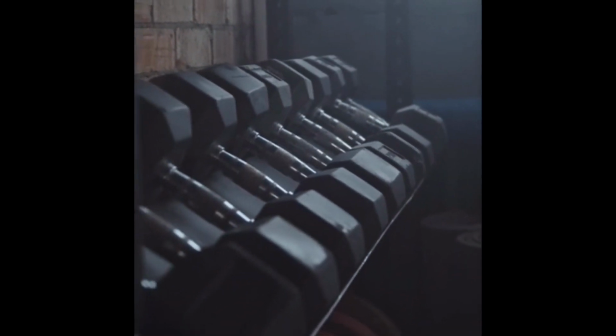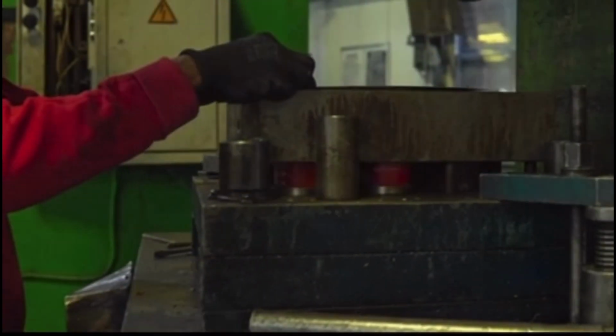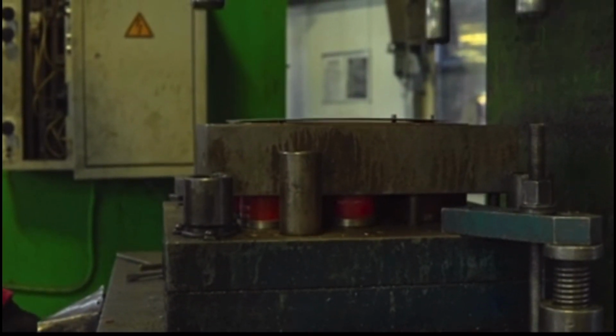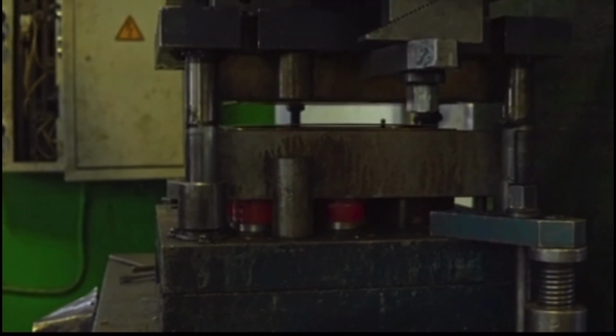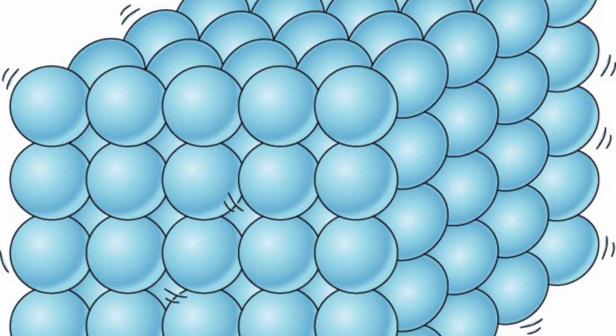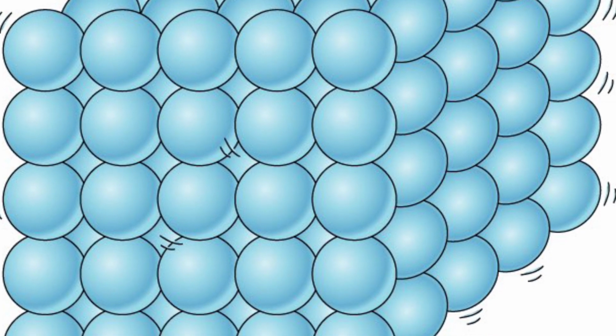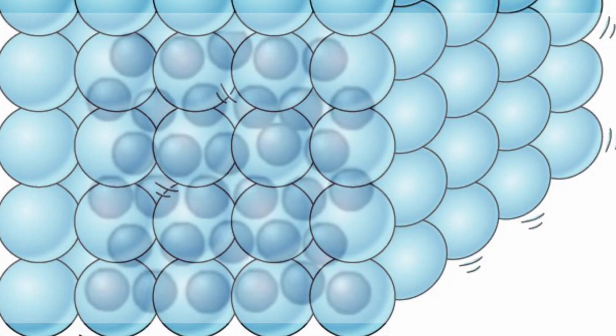In solids, particles are tightly packed together in an organized and fixed arrangement. Imagine them as soldiers standing shoulder to shoulder, unable to move freely. These particles vibrate in place due to their thermal energy, which we'll discuss later. This vibrational motion keeps the solid's shape intact, making it rigid.